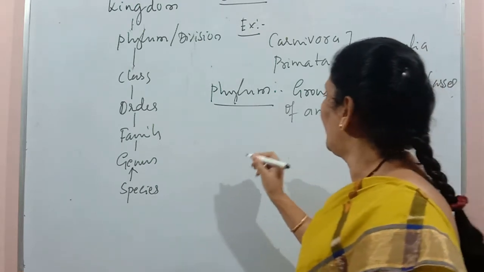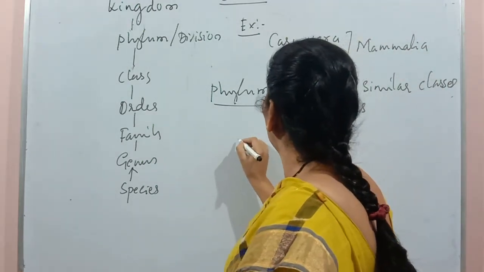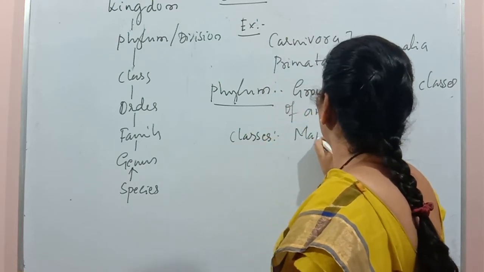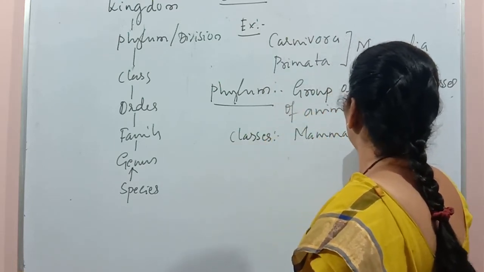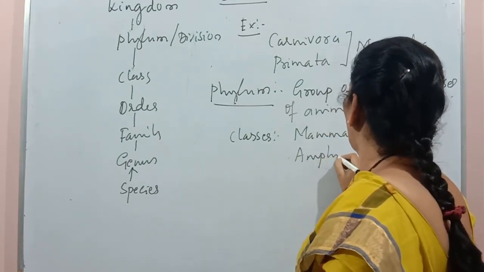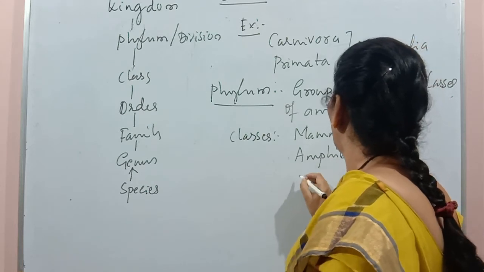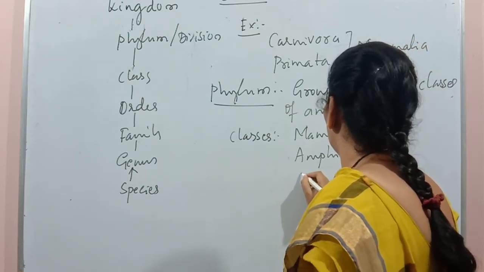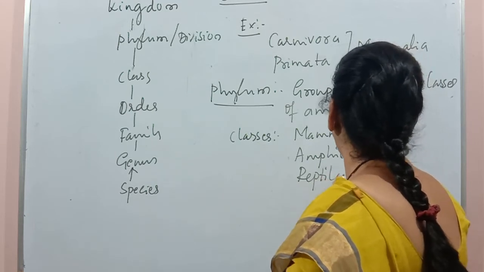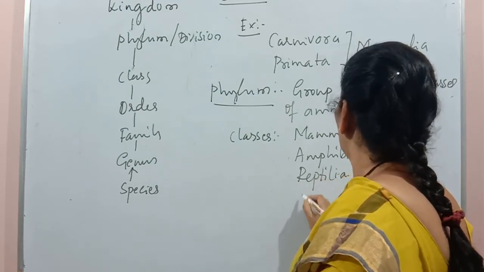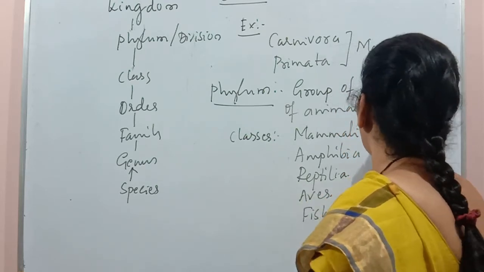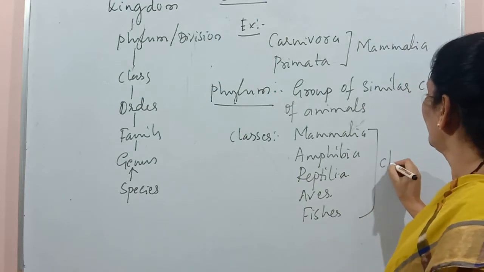For example, the classes like Mammalia, Amphibia, Reptilia, Aves, fishes, they all together come under one phylum.